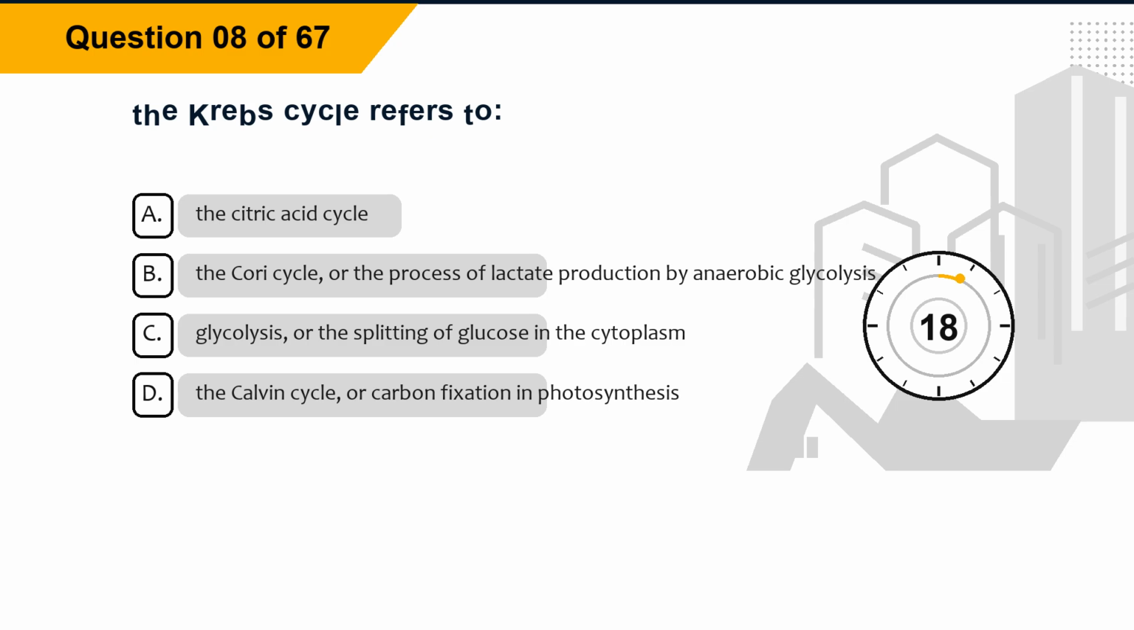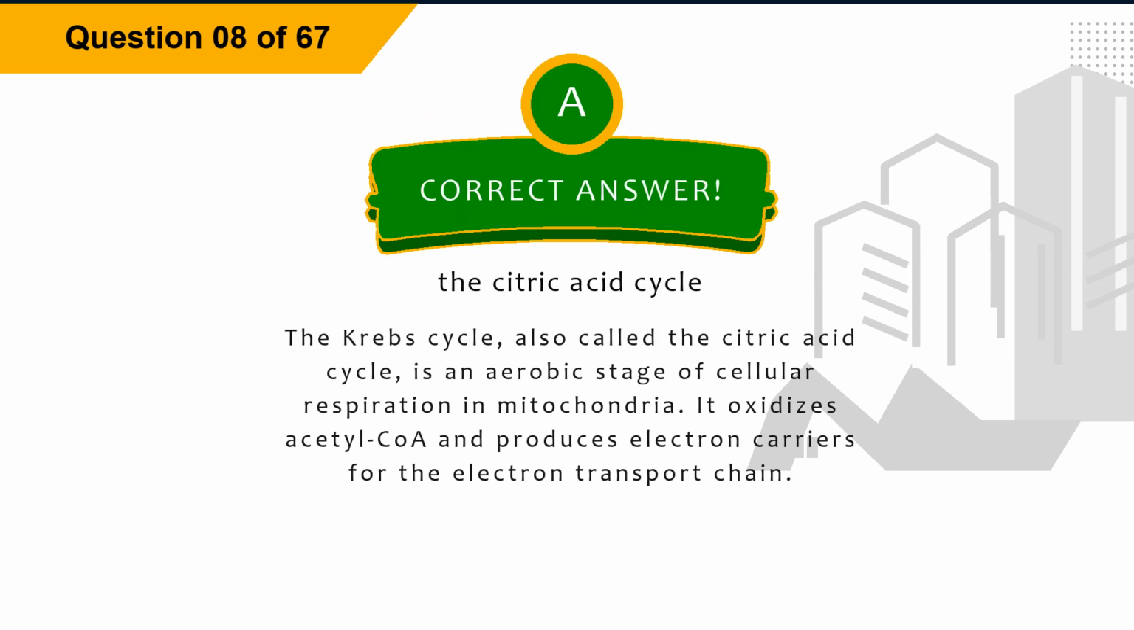Question 8. The Krebs cycle refers to: Option A, the citric acid cycle. Option B, the Cori cycle, or the process of lactate production by anaerobic glycolysis. Option C, glycolysis, or the splitting of glucose in the cytoplasm. Option D, the Calvin cycle, or carbon fixation and photosynthesis. The correct answer is option A, the citric acid cycle. Explanation. The Krebs cycle, also called the citric acid cycle, is an aerobic stage of cellular respiration in mitochondria. It oxidizes acetyl-CoA and produces electron carriers for the electron transport chain.